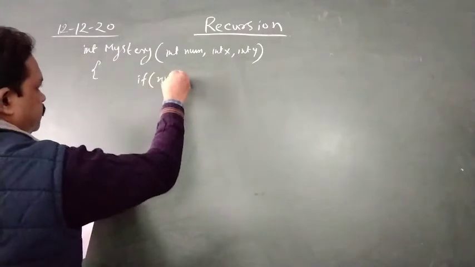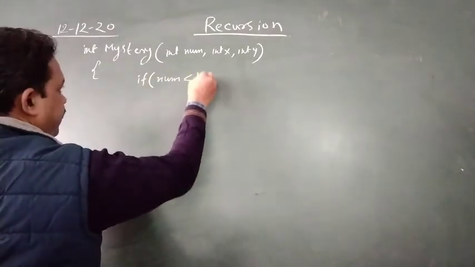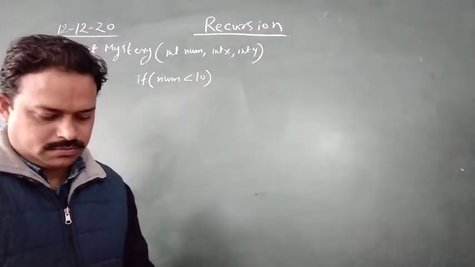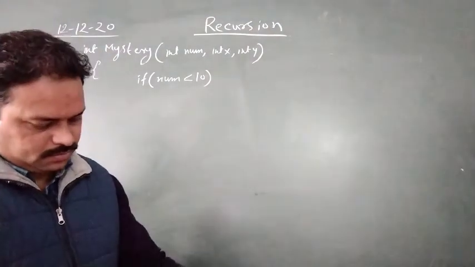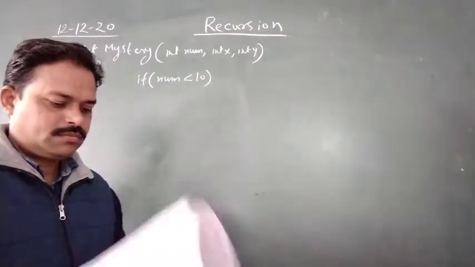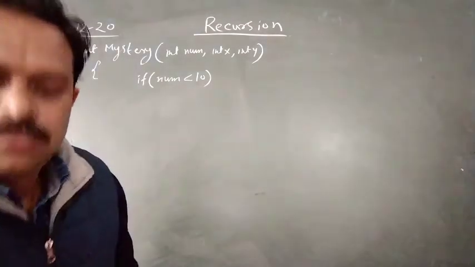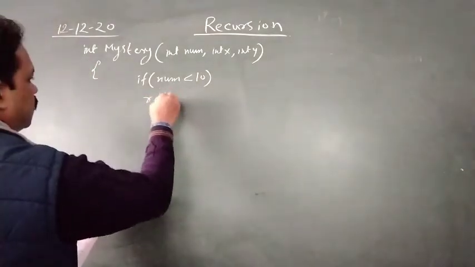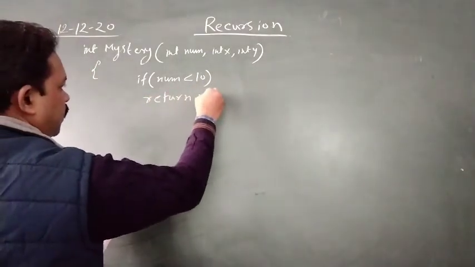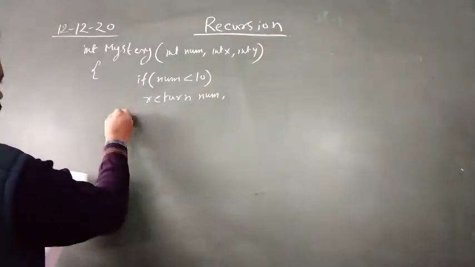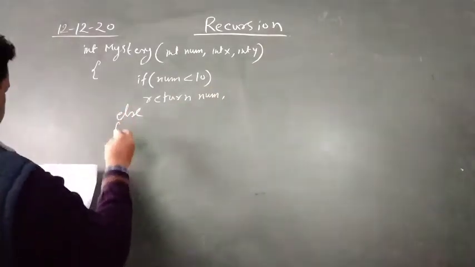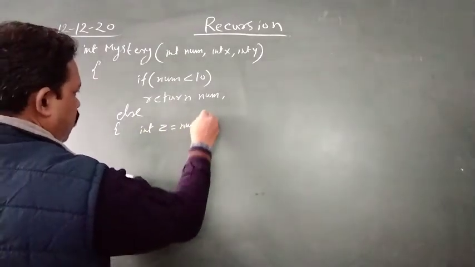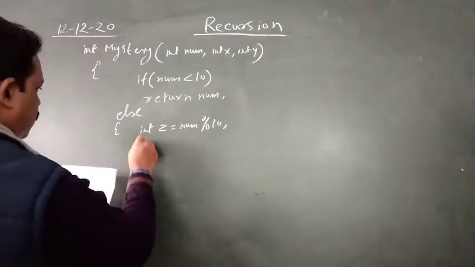If num less than 10, return num. Then we have else, opening of else, int z is equal to num mod 10.